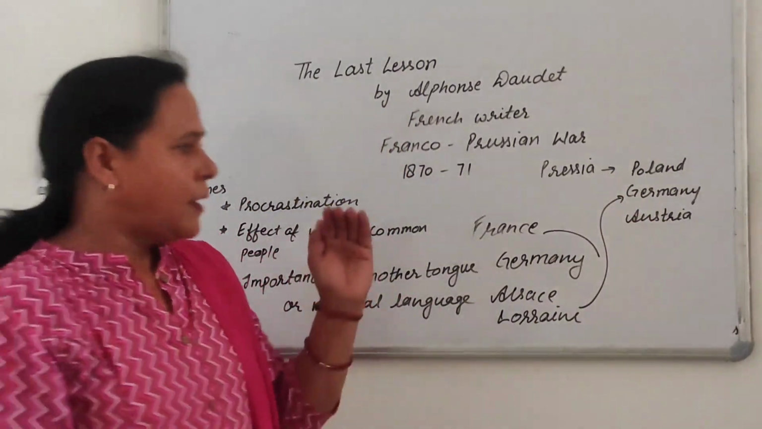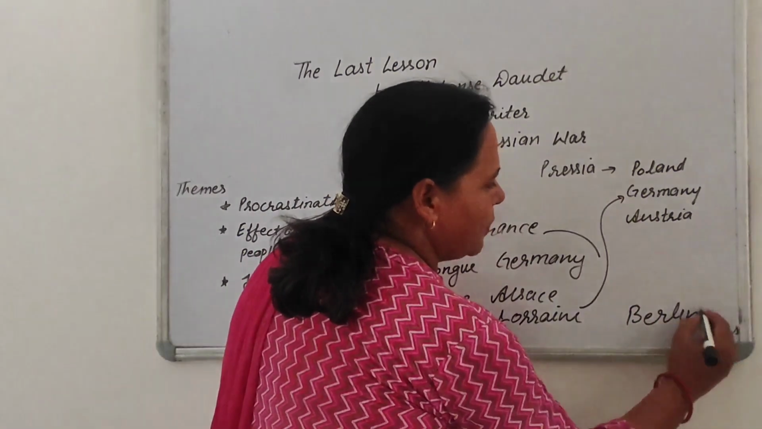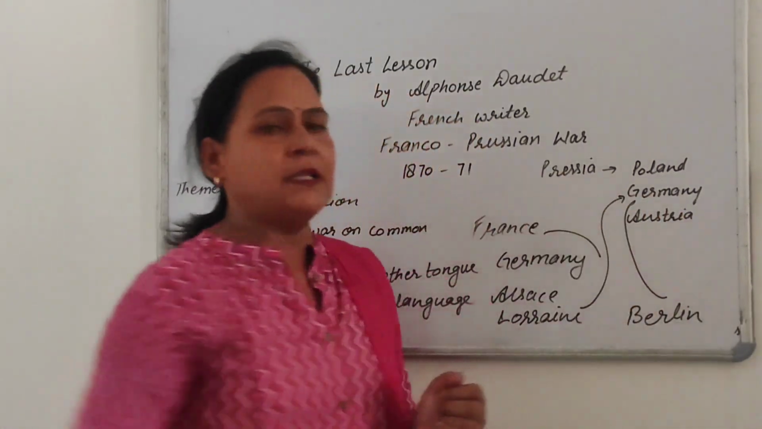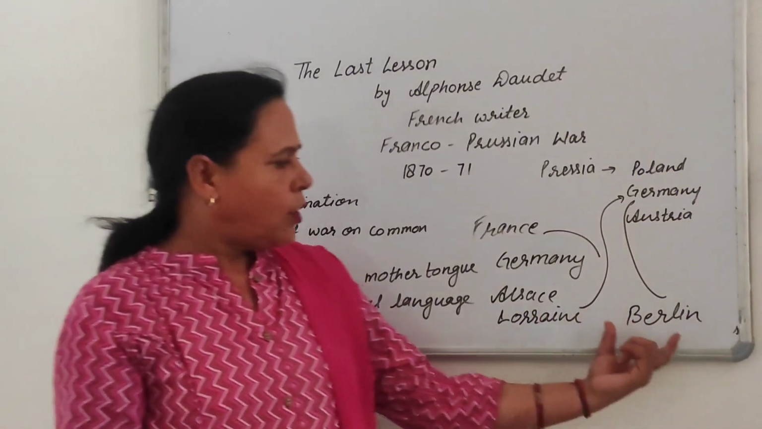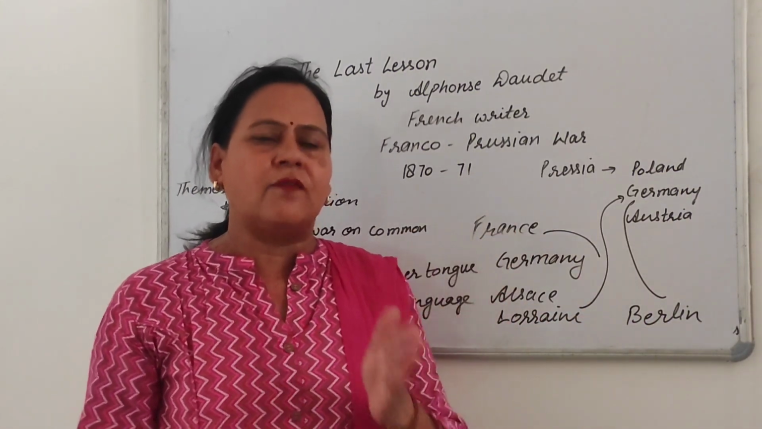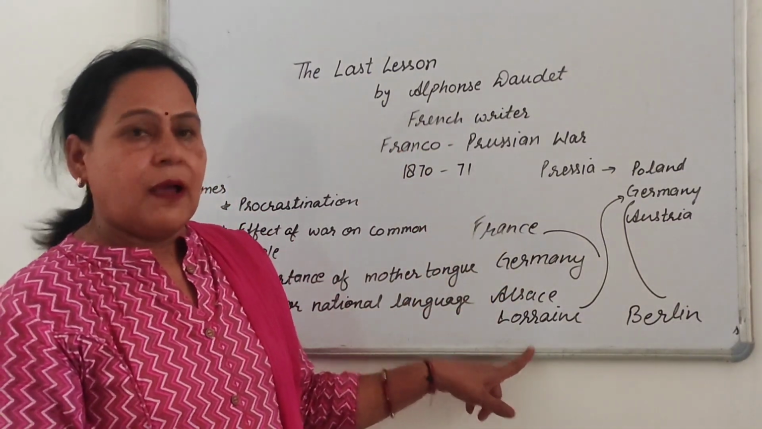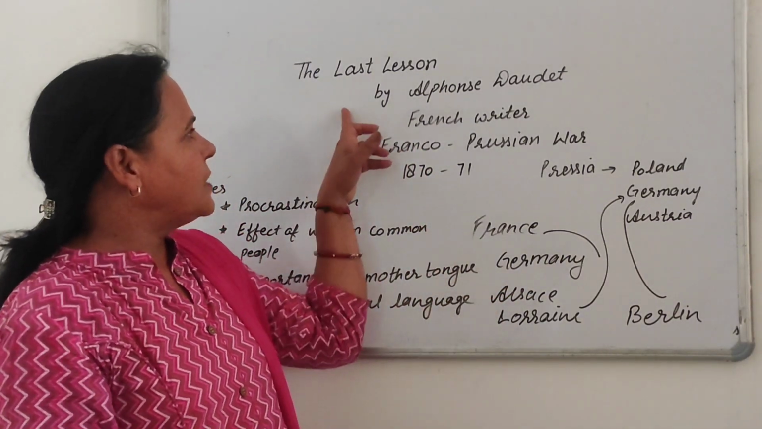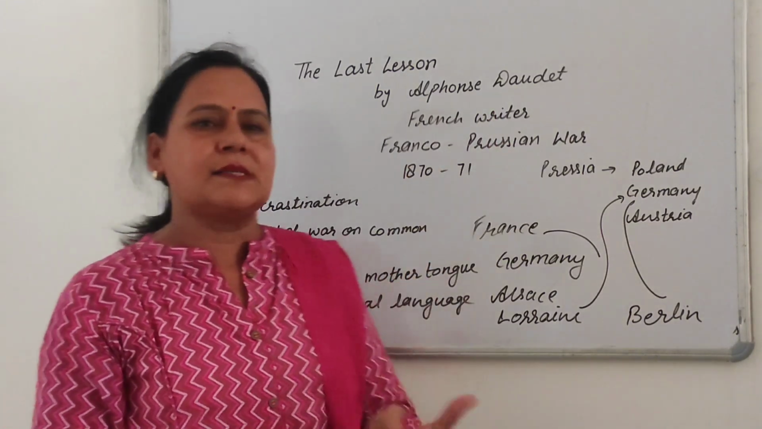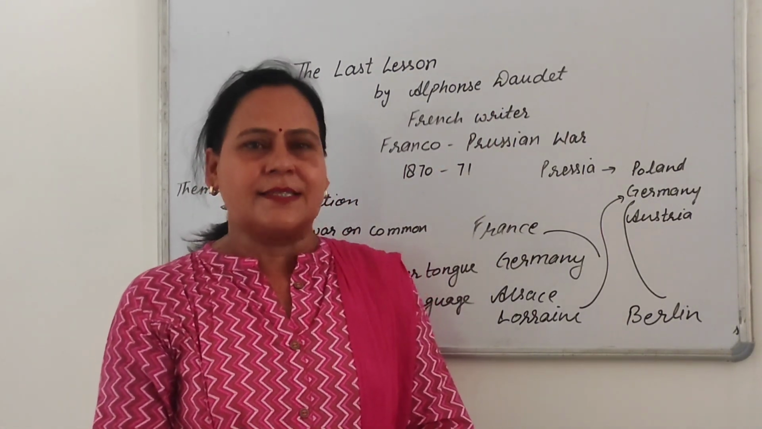So an order was passed from Berlin. Berlin is the capital of Germany. An order was passed that from the next day onward only the German language will be taught in the schools of Alsace and Lorraine. On that day, the French teacher M. Hamel had his last lecture in the class. That's why the name of the chapter is The Last Lesson.